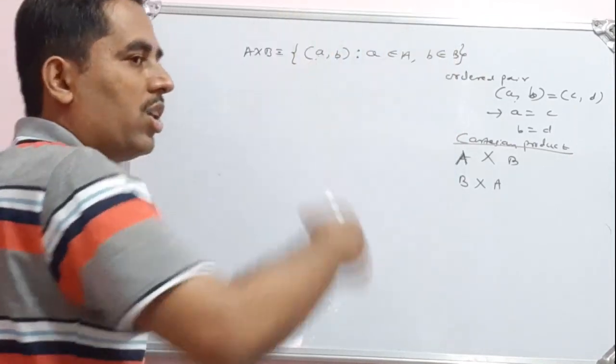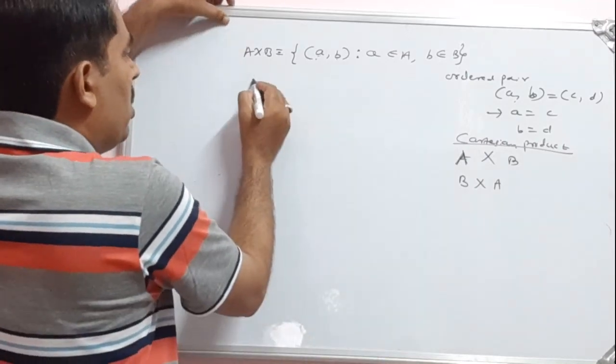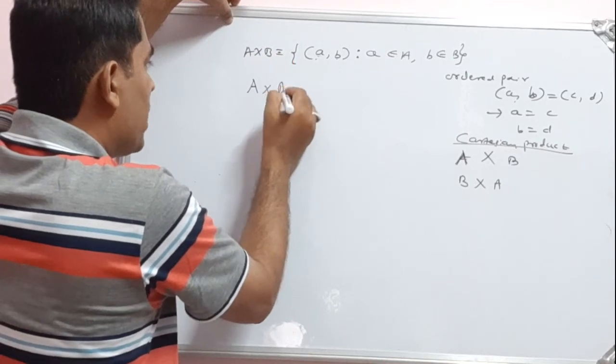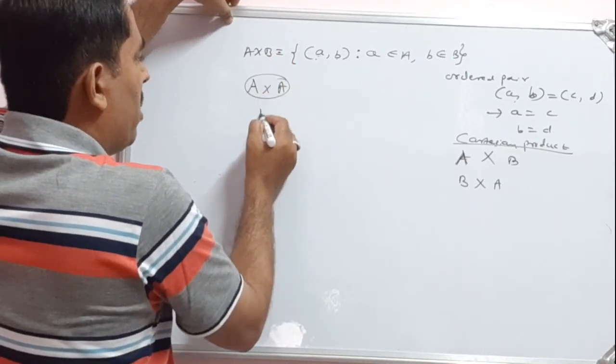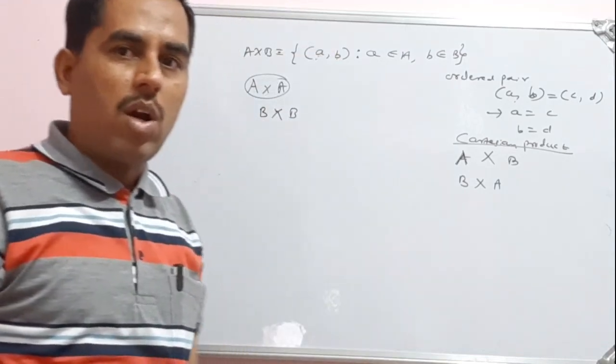This is the Cartesian product of two non-empty sets. For a single set A, the product with itself is A cross A, and likewise B cross B.